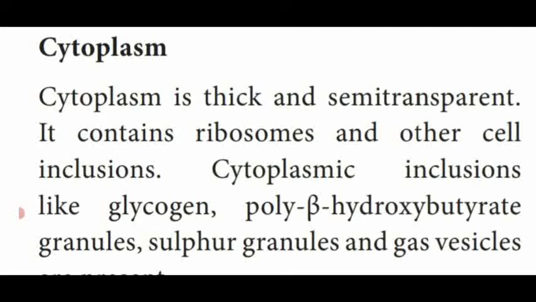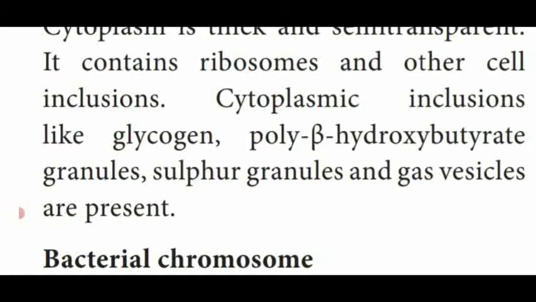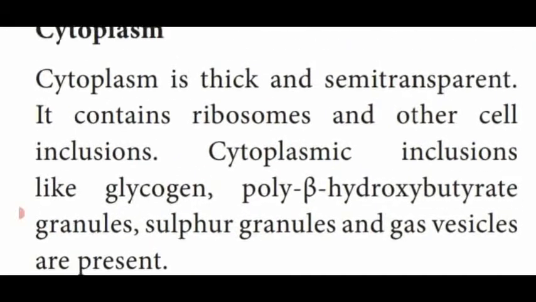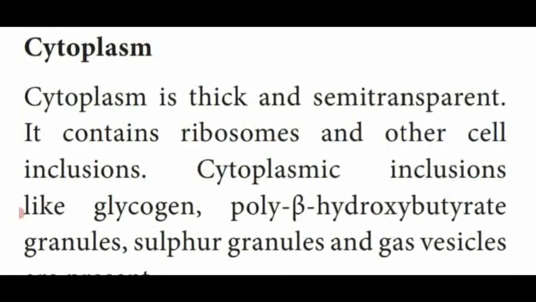Semi-transparent. It contains ribosomes and other cell inclusions. The cytoplasmic inclusions are glycogen, polybeta hydroxybutyrate granules, sulfur granules, and gas vesicles, which are present in the cytoplasm.